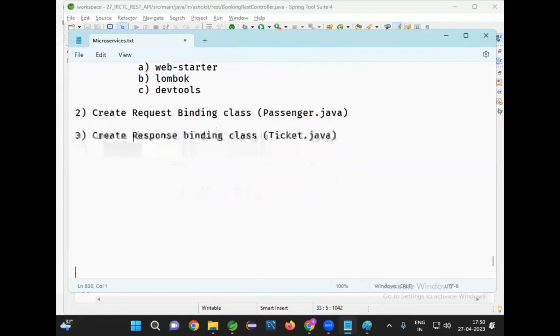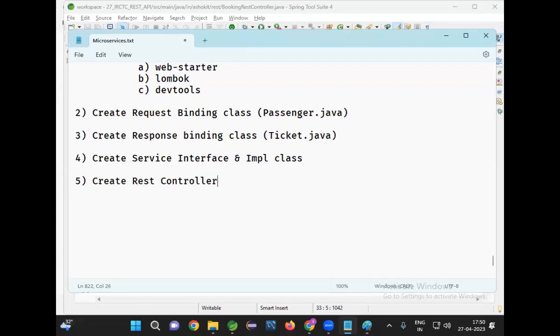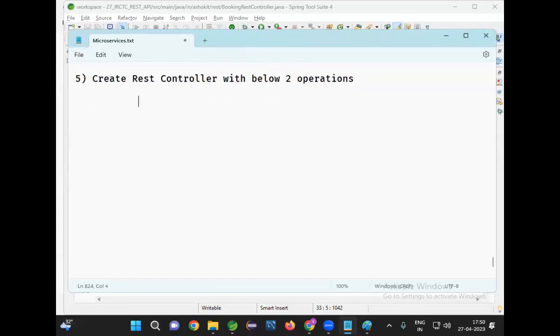Once it is done, create service interface and implementation. Create service interface and IMPL class. Then fifth step, create REST controller. Create REST controller with the below two operations. What are those two operations? One is the post operation, post to book the ticket. Now, second one is the get operation to get the ticket. One is used to book the ticket, another one is only to get the ticket.